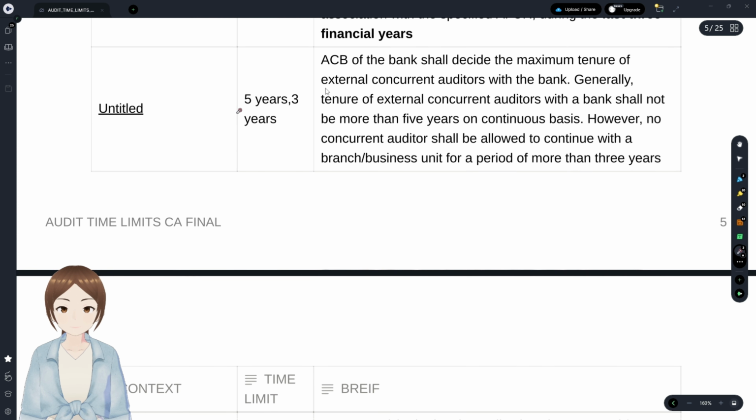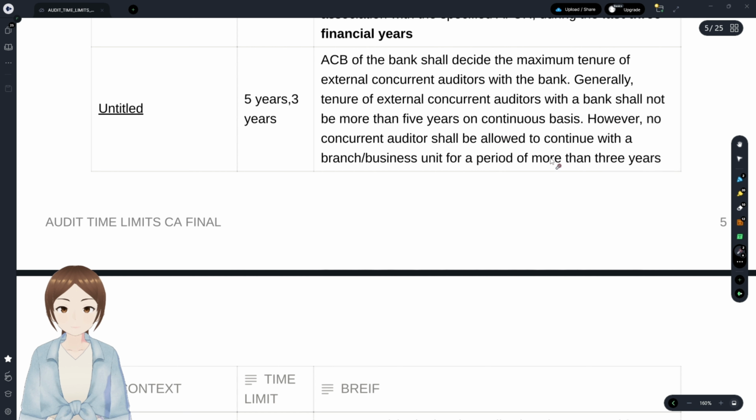And ACB, that is Audit Committee of Board of the Bank, shall decide the maximum tenure of external auditors, and generally the tenure would be not more than 5 years, that is up to 5 years, but a single concurrent auditor shall not continue for more than 3 years in a single branch.